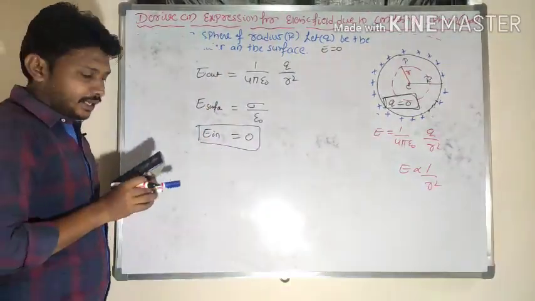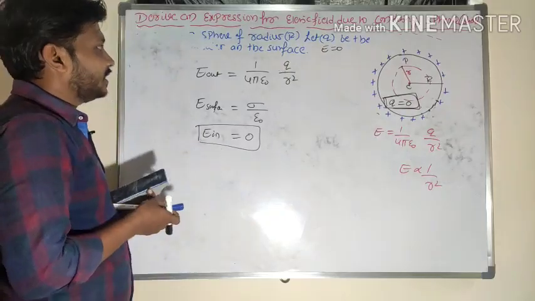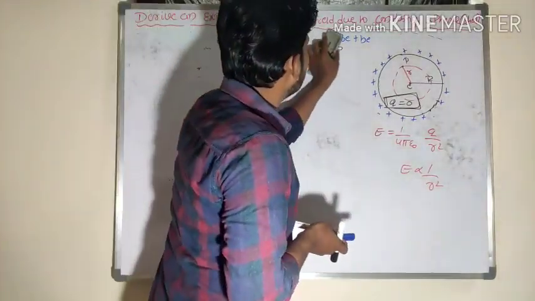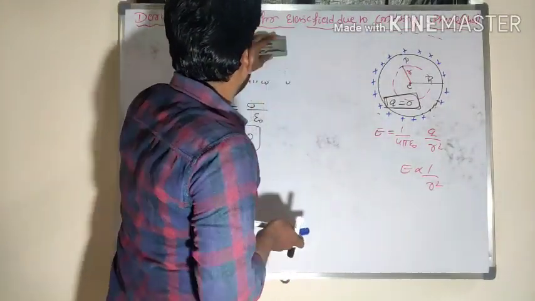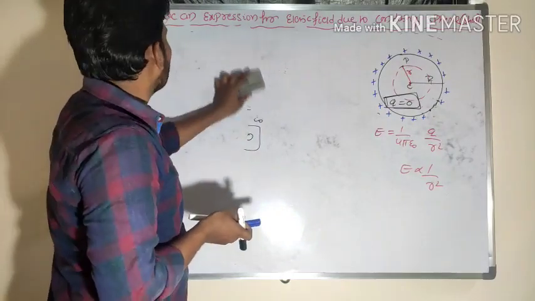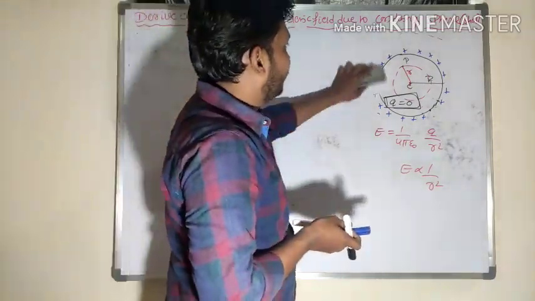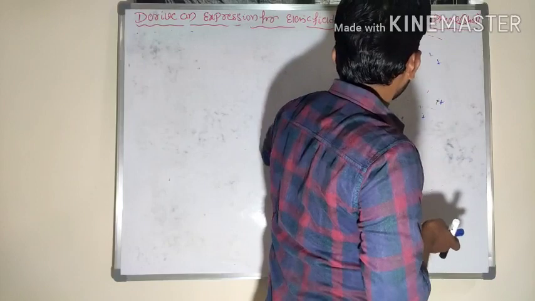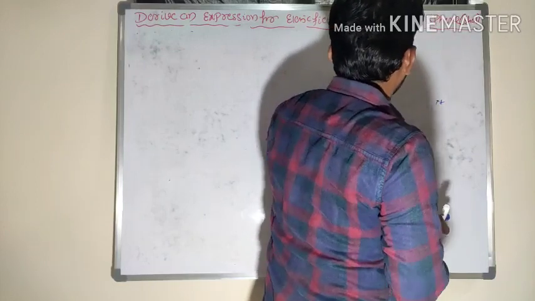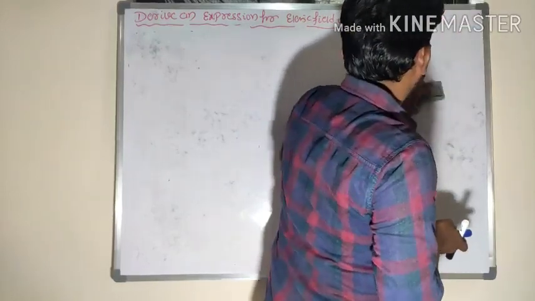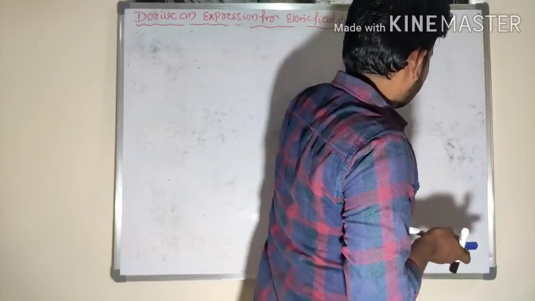Now let me consider the solid sphere. In case of the solid sphere, I will choose a non-conducting solid sphere. There is an expression for electric field strength in case of a non-conducting sphere, so I will choose that.